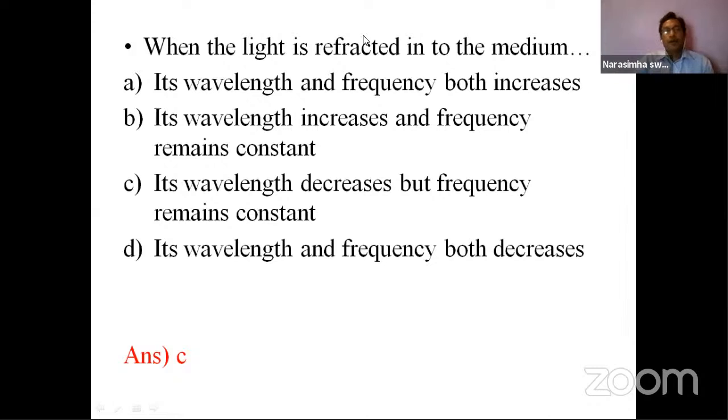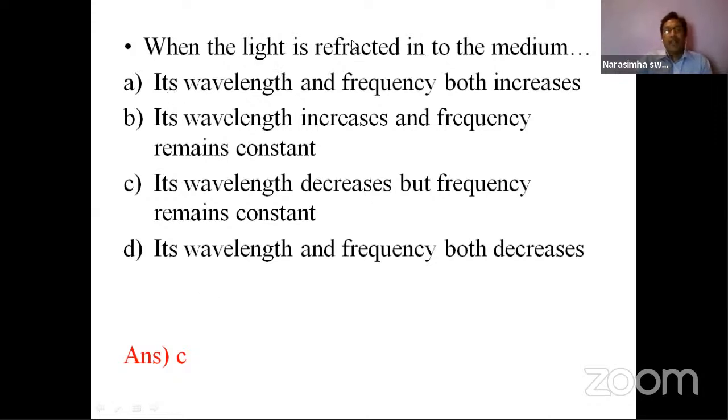Now, for example, if the light ray is moving in air and is refracted into another medium, let us take it moving from air and entering glass or water, then refraction takes place. What changes are going to occur? We'll see what options are given. Wavelength and frequency both increase. We have a formula: V is equal to n lambda, where V is the velocity, n is the frequency, and lambda is the wavelength.